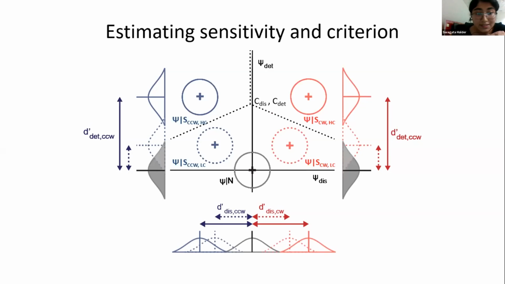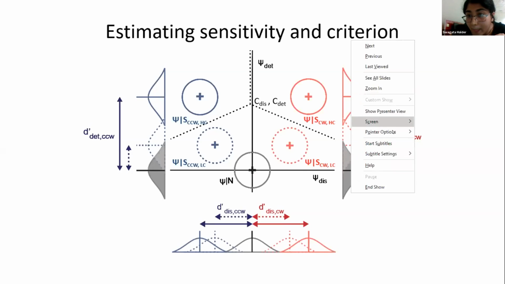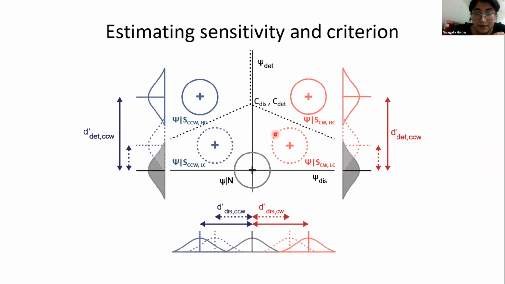Now the decision surface is parameterized by detection criterion and discrimination criterion. The detection criterion measures the displacement of this decision surface along the detection axis.